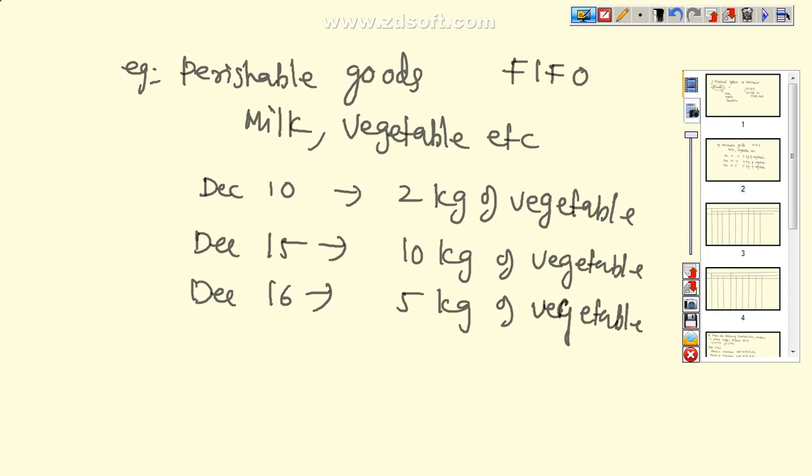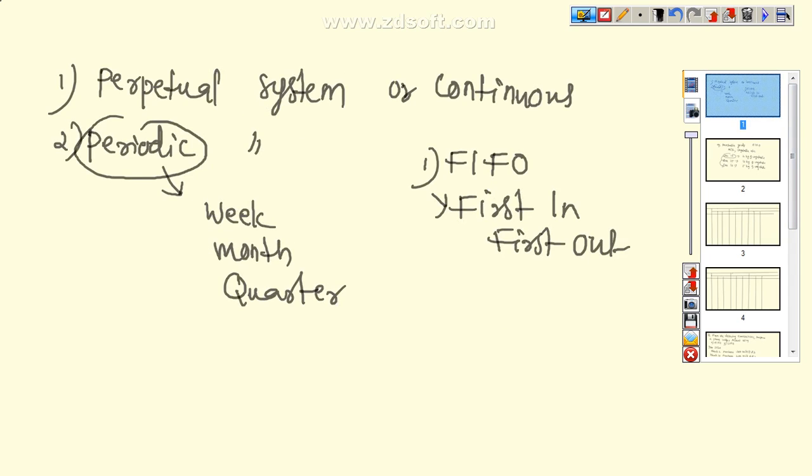So in case of a vegetable supplier, they have to issue the vegetable of this one first. After that they issue from this stock, then they have to issue from this stock because it is perishable in nature. Now second category of method of inventory valuation, that is LIFO.